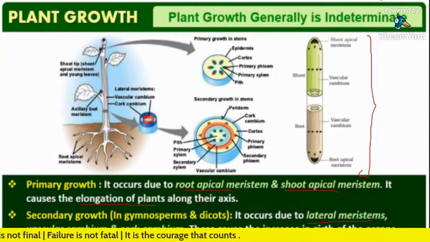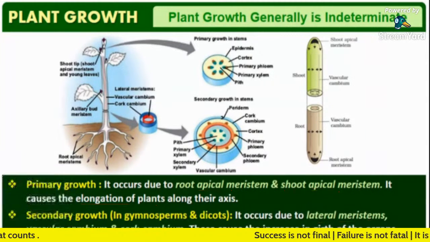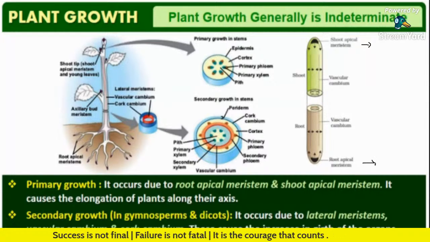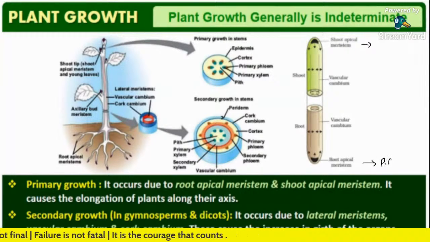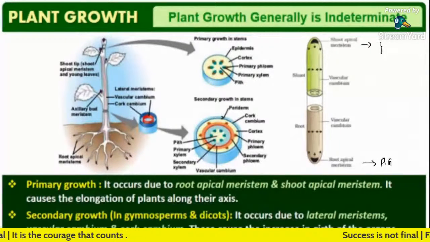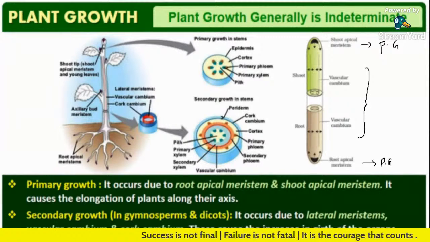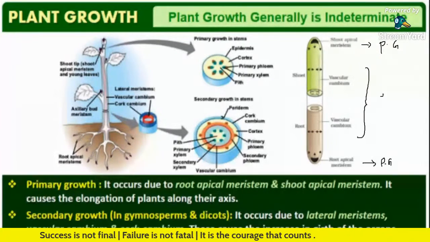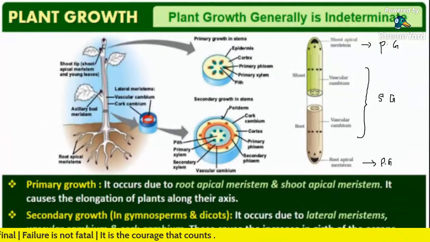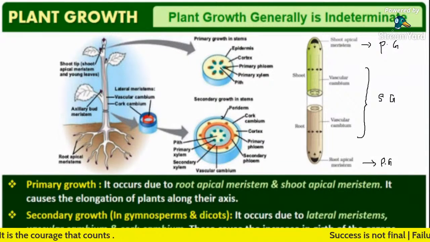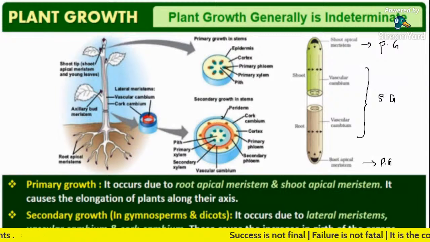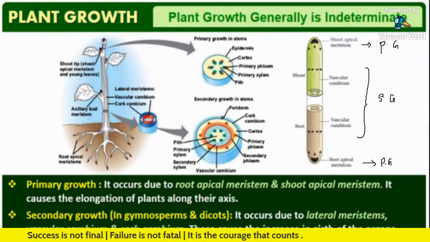As shown in this figure, the shoot apical meristem and root apical meristem help in primary growth, and the vascular cambium helps in secondary growth. Is that clear? Okay, fine.